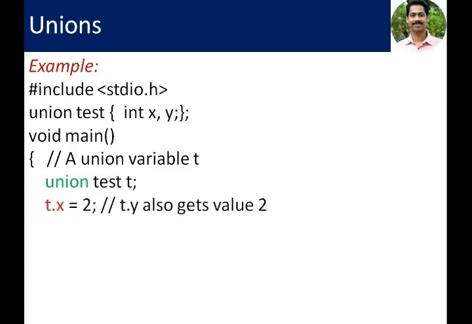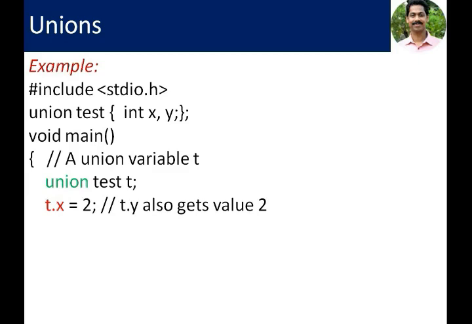Now t gets memory of 4 bytes because an integer needs 4 bytes in memory. T allocates 4 bytes of memory, and we are assigning a value into the variable x, t dot x. X inside T is accessed using dot operator. T dot X equal to 2.